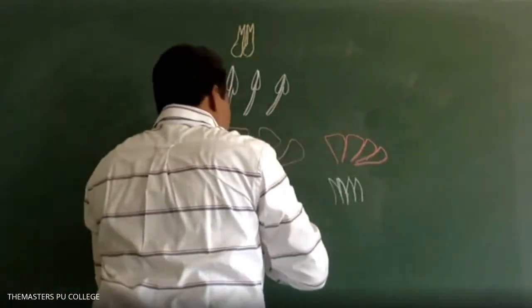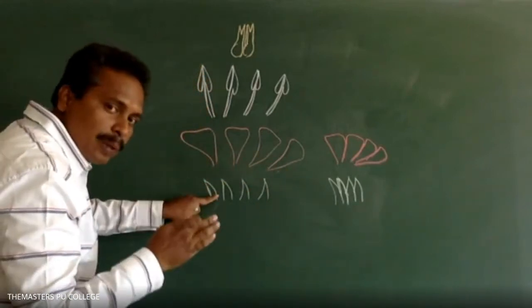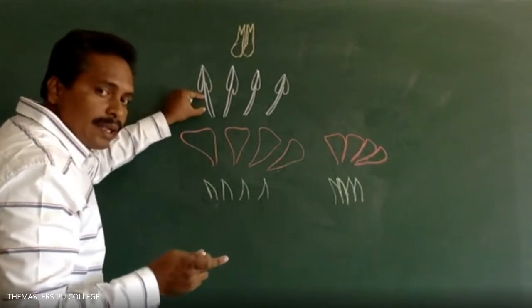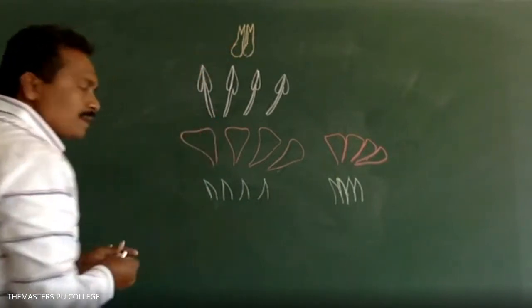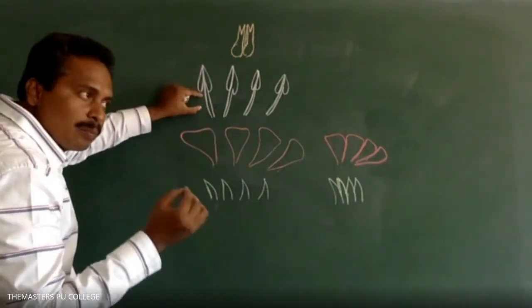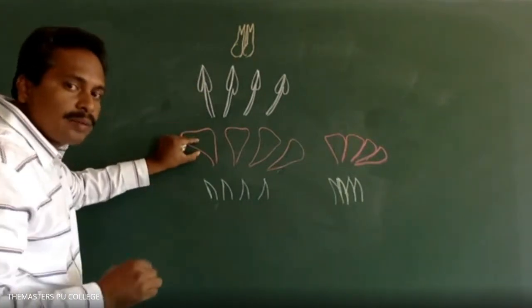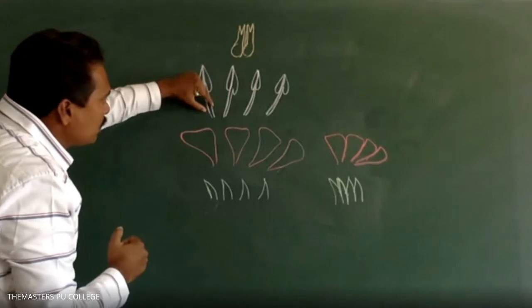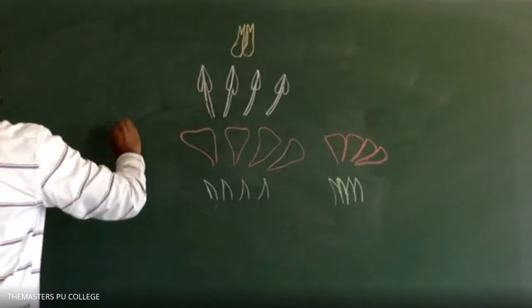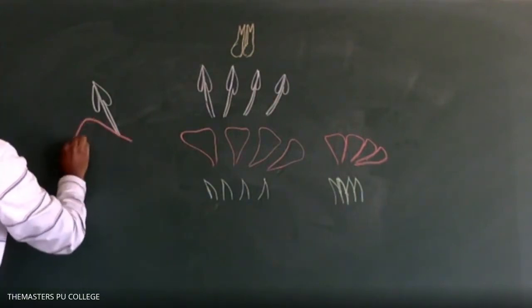If the same members, petals in corolla, sepals in calyx, stamens in androecium, carpels in gynoecium, are united, it is cohesion. If the stamens, members of androecium, are attached to the petals, members of corolla, that is called adhesion.